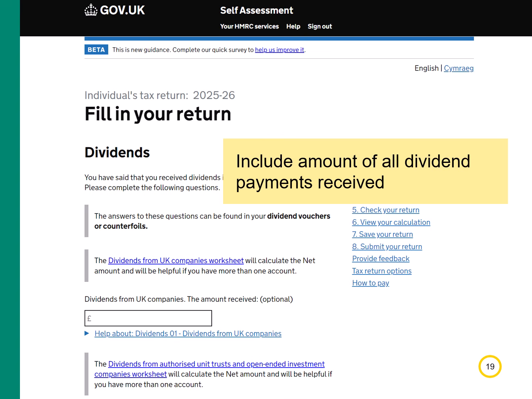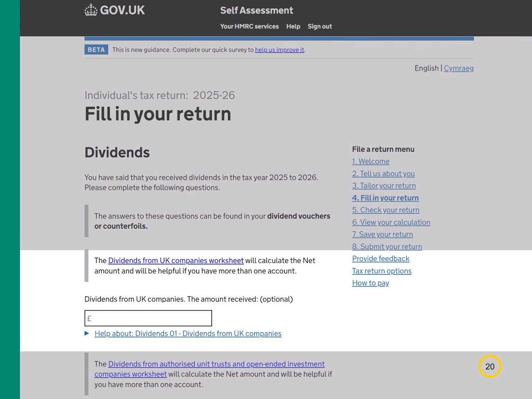The system will work out the amount to be taxed, if any. Enter the total amount of dividends you received from UK companies in this box. You should also include dividends from employee share schemes. There's a worksheet to help you if you've more than one dividend. As with UK interest, include pence when adding the amounts together and the system will round down the total amount to your benefit.